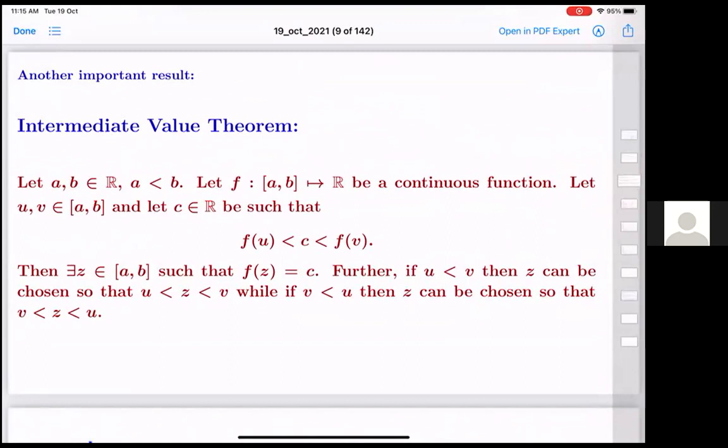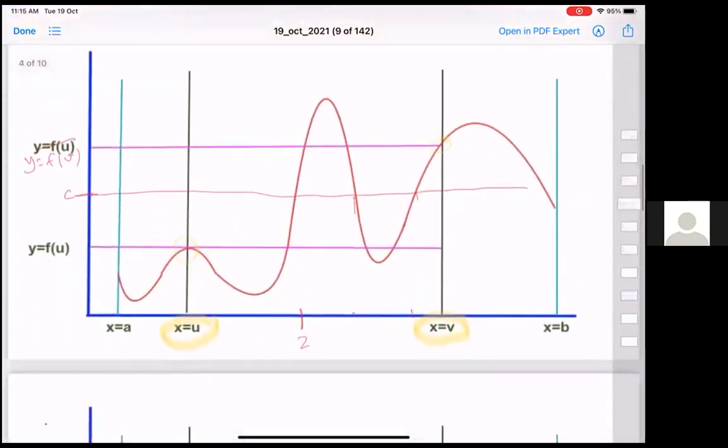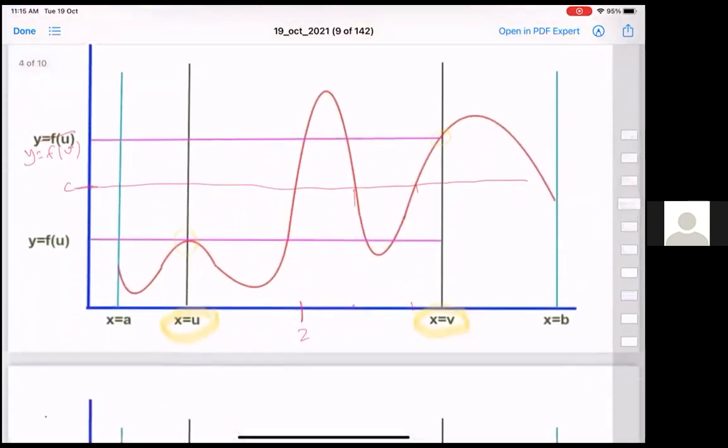Given any point between the two, f of u and f of v, we will get a point z in the interval u to v. But u can be less than v or v can be less than u, doesn't matter. There will be a point which is intermediate to u and v. We'll call that z, such that f of z will be equal to c. That is exactly this thing here.